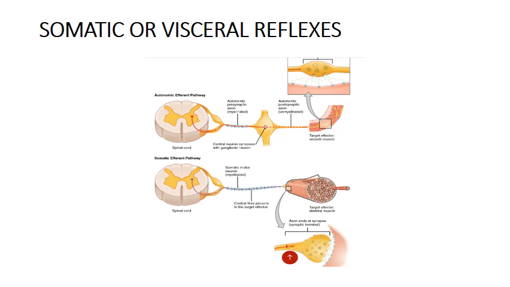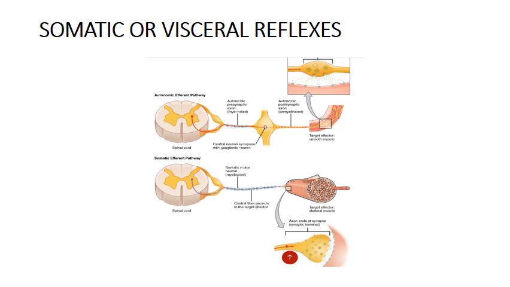Whereas in the autonomic pathway, the target is smooth muscles and the motor component of this reflex arc is formed by autonomic nerve fibers. Autonomic nerve fibers are preganglionic fiber and postganglionic fiber. There will be a ganglion in between preganglionic and postganglionic. Here this is the preganglionic fiber, this one is the postganglionic fiber. More detailed information I will give during the autonomic nervous system, ANS class. So this is the difference of somatic or visceral reflex.